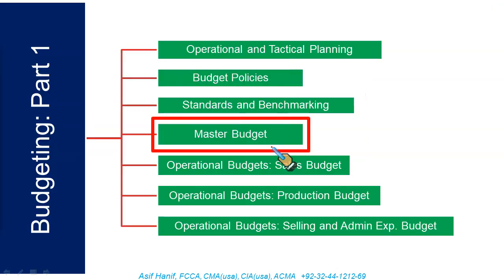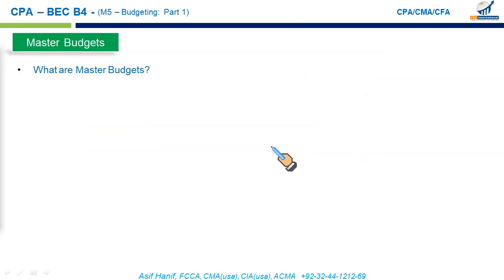Next we have what you call the master budget. What is a master budget? Master budgets are also called annual profit plan, annual business plan, or comprehensive budget. The master budget is the collection of your operating and financial budgets for a specific period of time. The purpose of the master budget is to provide a comprehensive, coordinated budget to be maintained for the coming period. It is used as a control tool. The master budget serves to communicate what the business wants to achieve and what the plan of action is.